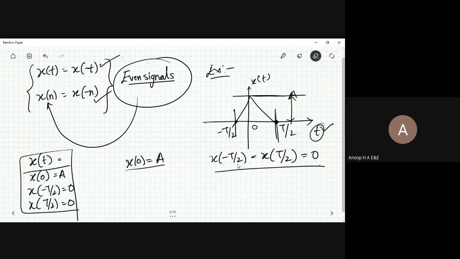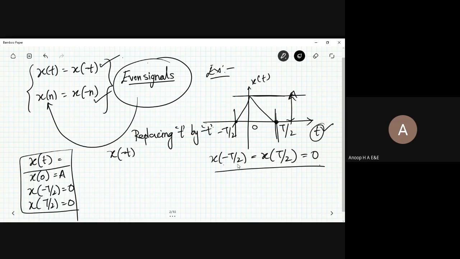Okay, so now what I'm going to do is draw x of minus t. This is what you need to write: replacing t by minus t. If you replace 0 with minus 0, it is one and the same. x of 0 equals x of minus 0, that is going to have the same value.